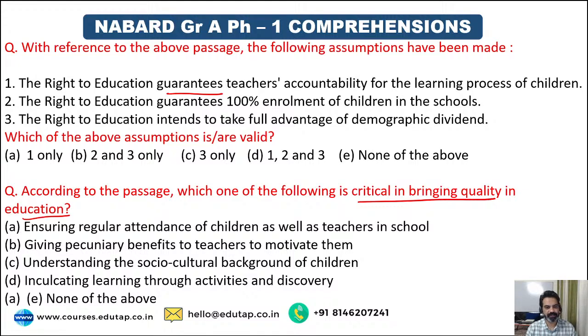The right to education guarantees 100% enrollment. That is also not true. There are so many socio-economic and various other factors which prevent children from enrollment. So option number 2 is also invalid. The correct option is option number C, only 3. The right to education intends to take full advantage of demographic dividend. What is demographic dividend? Children from all stages of life, all backgrounds, be it poor, rich, young or whatever. The intention of the right to free education is so that everyone has access to schooling and with quality education.